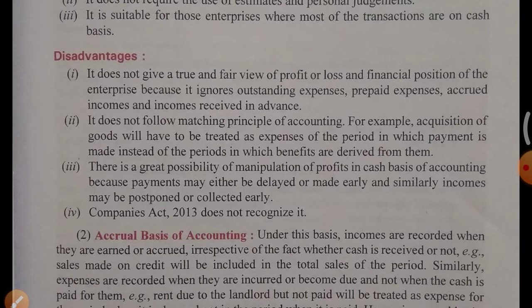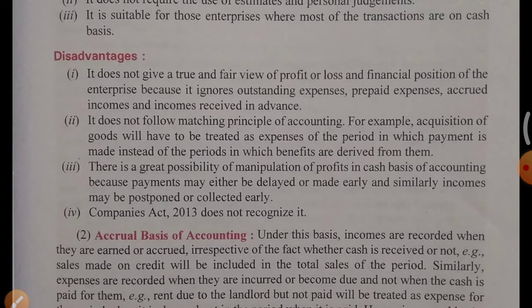The next point, accrued incomes. Accrued incomes means you have given your services, but still you did not receive the payment. It is an outstanding income. It is also the same as outstanding expenses, but that was expense and this is income. This is the only difference.